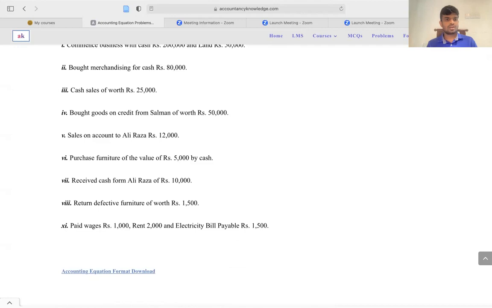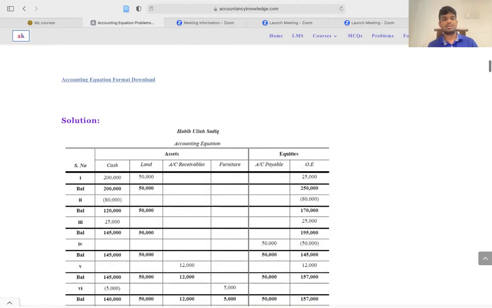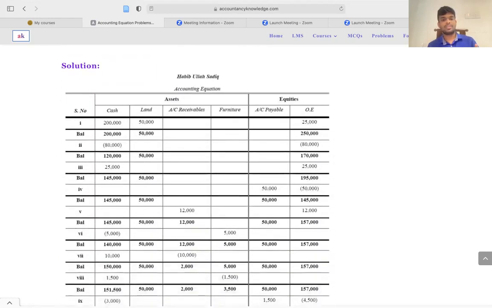And the fourth one, bought goods on credit from Salman worth rupees 50,000. So you have bought some goods for sale, right? For sale on credit from Salman worth 50,000.